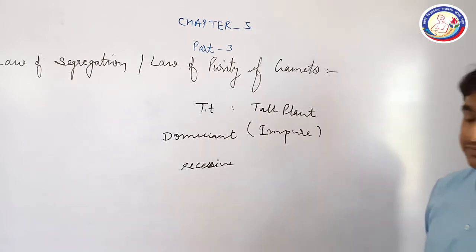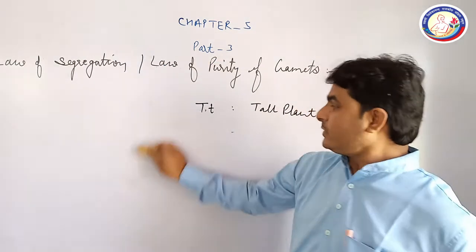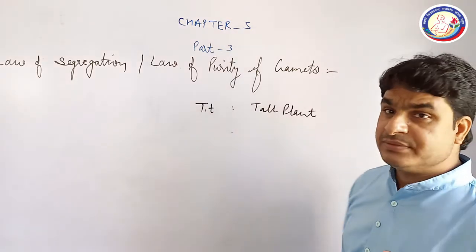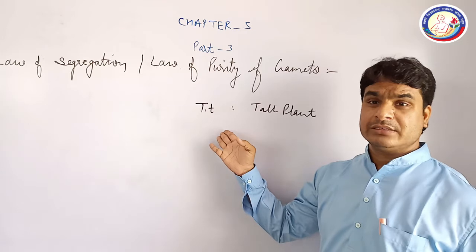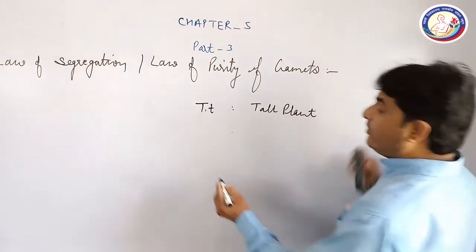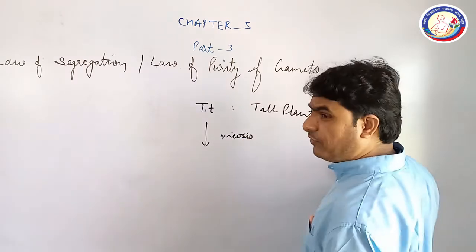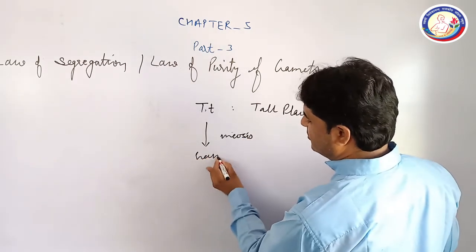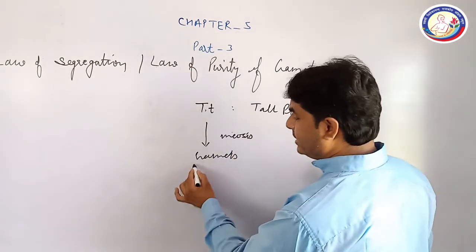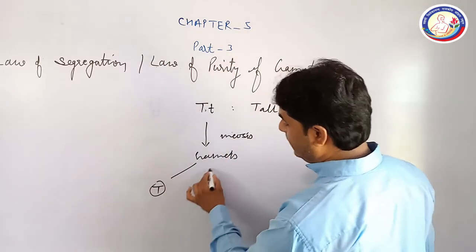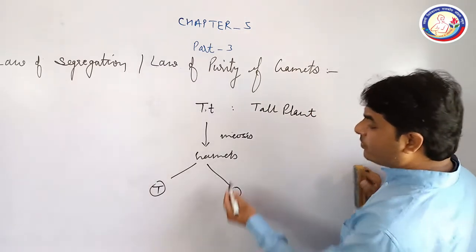What do you mean by this? According to this law, when alleles are present in the combined form, or you can say the heterozygous condition, then when it undergoes meiosis, it will form gametes. And a segregation of the alleles can be seen here. This one is segregated in one gamete and this one is segregated in the other gamete. So what will you see?